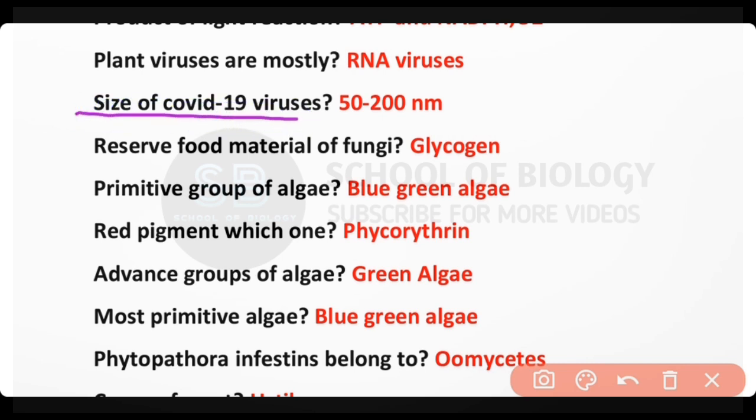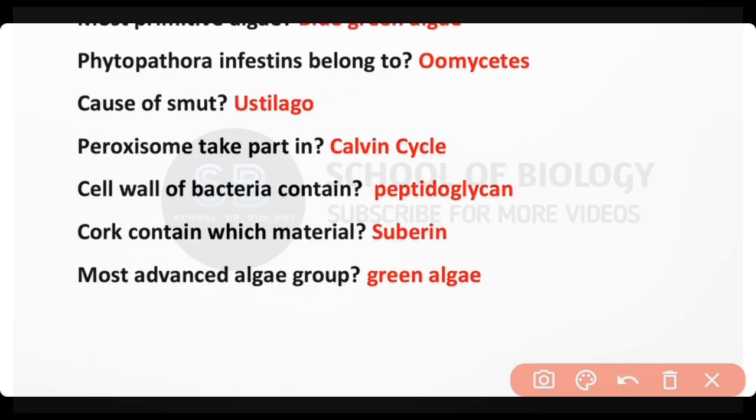Size of COVID-19 virus is 50 to 200 nanometer. Reserve food material of fungi is glycogen. Primitive group of algae is blue-green algae. Red pigment is known as phycoerythrin, that is present in red algae. Advanced group of fungi is green algae.